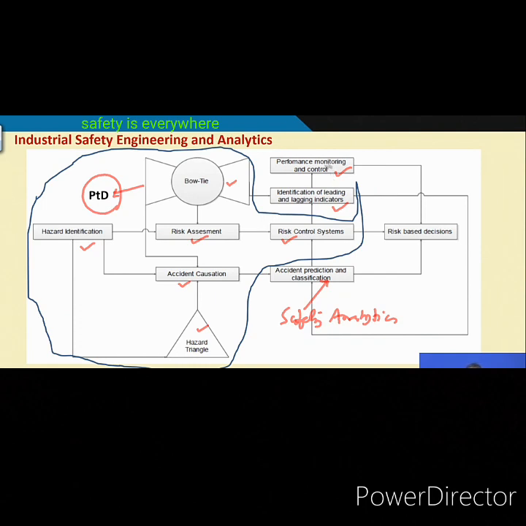And these are the things basically leading to monitoring and control of the system. If I know the leading indicators and lagging indicators, then definitely it will be easy for the safety professionals or the safety management team to go for better maintenance of the system or better protection and mitigation efforts to be in place. So, as such you can say this is also under PTD.